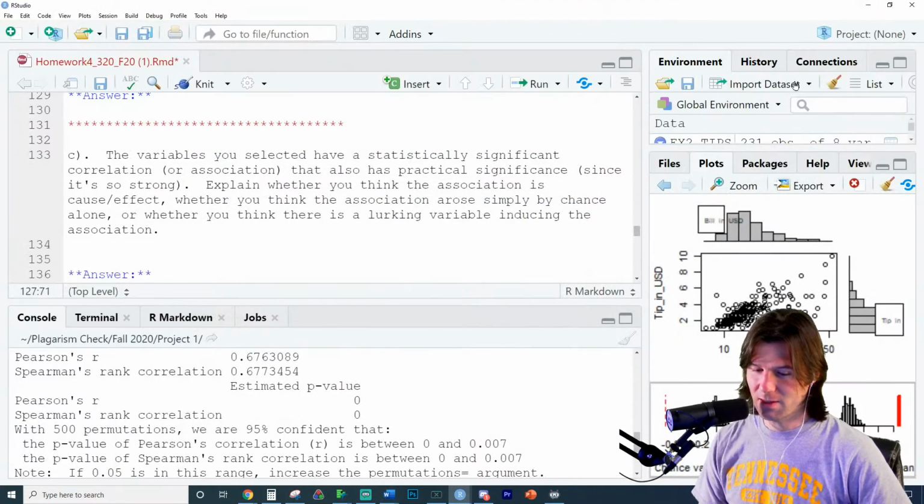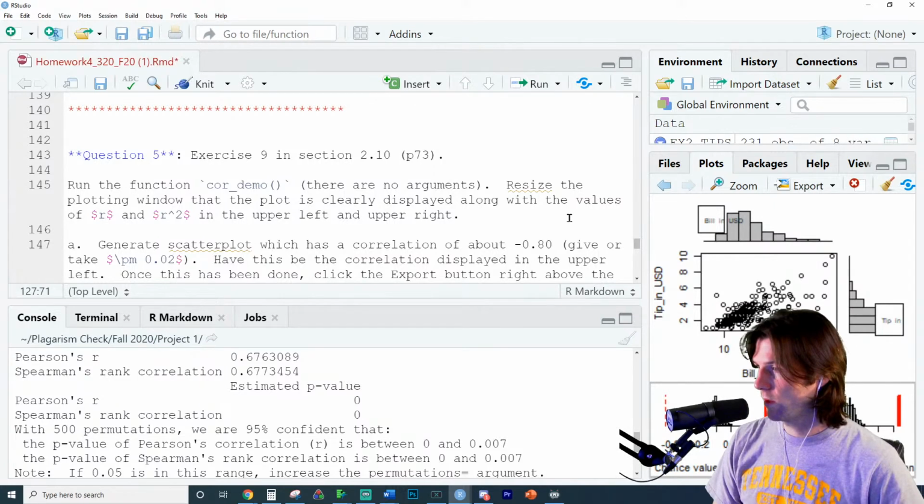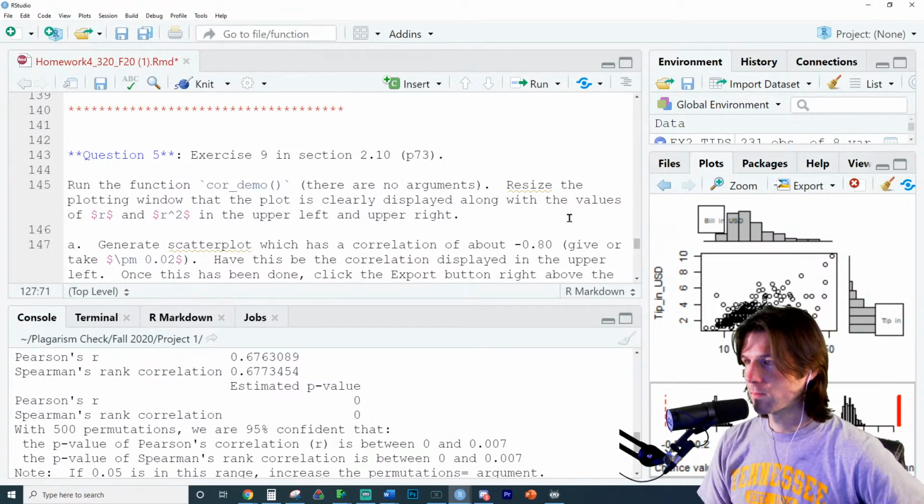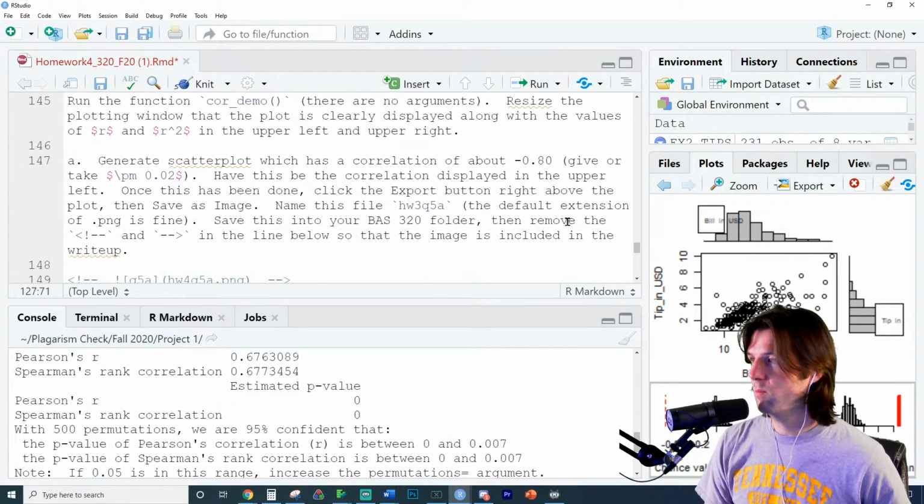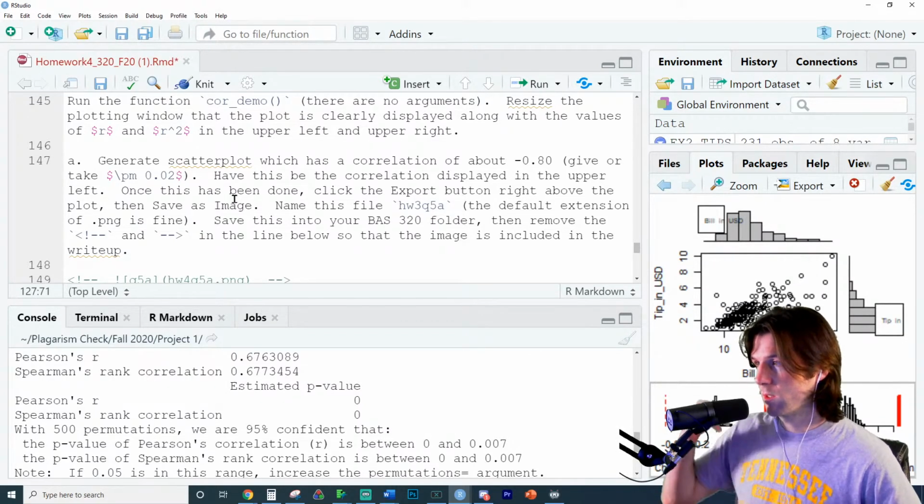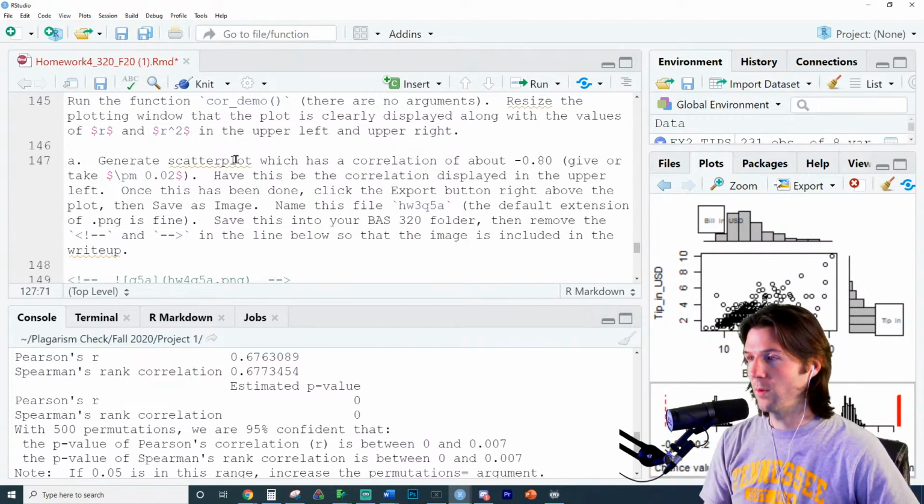I like to do parts of the assignments and then have people think about other parts. The core demo right here says generate a scatter plot which has a correlation of negative 0.8 plus or minus 0.02. So within 0.02 of negative 0.8. Have this correlation be displayed in the upper left. Once this has been done, click the export button. You can just screenshot it if you want.